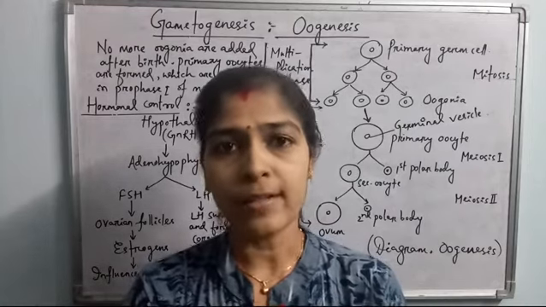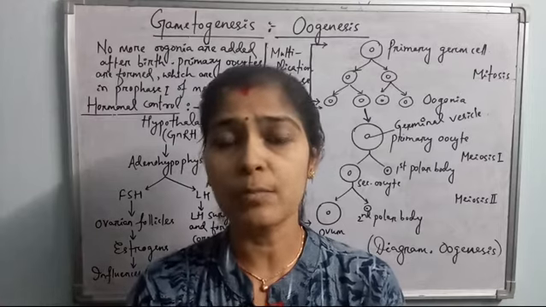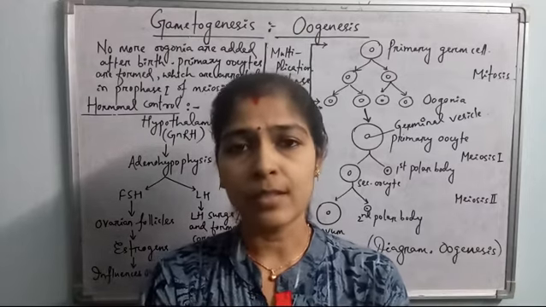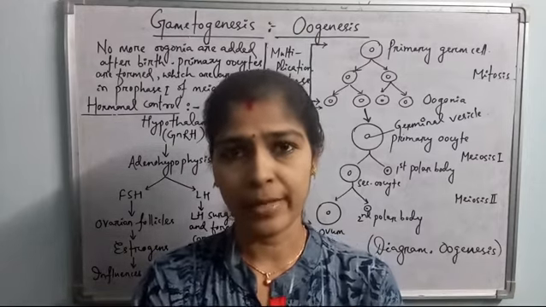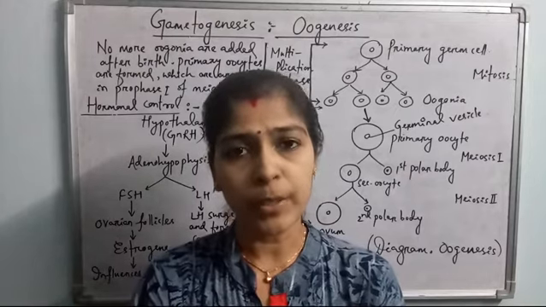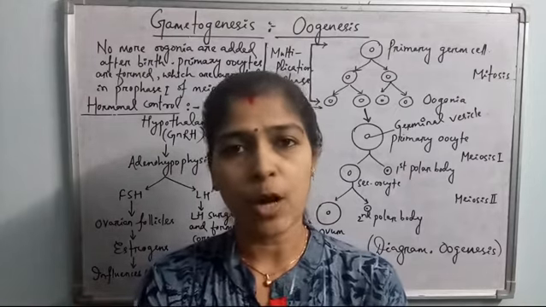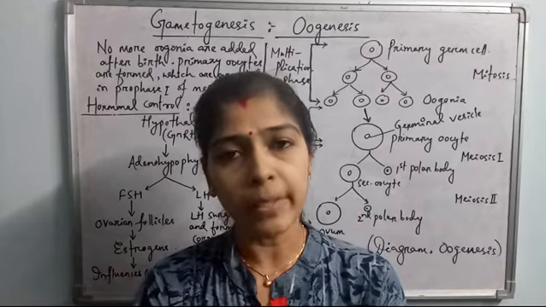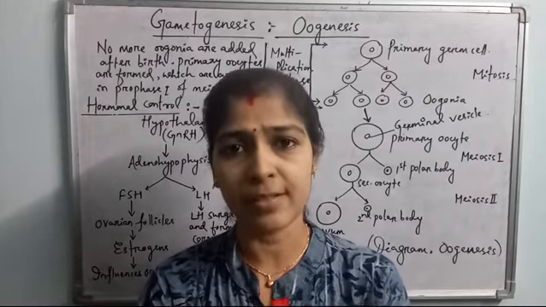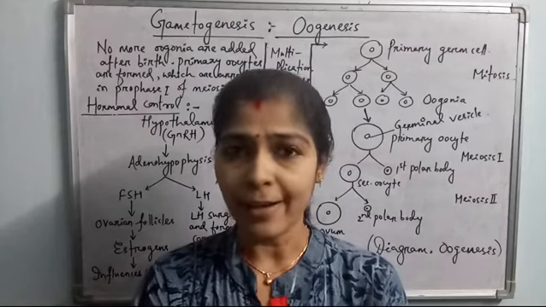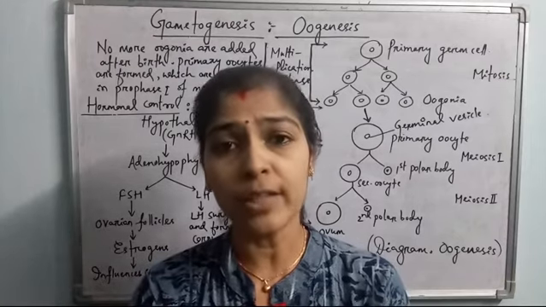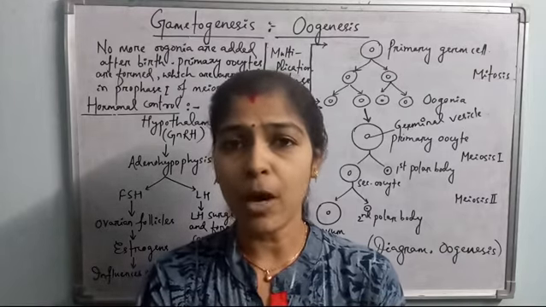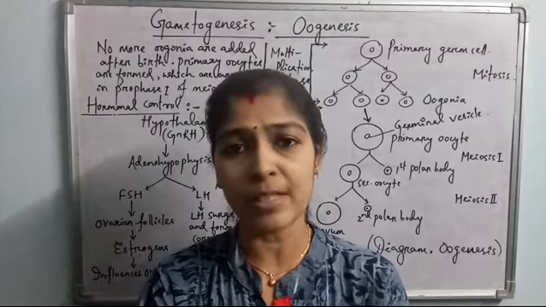These primary oocytes enter meiosis 1. But in the prophase 1 stage of meiosis 1, these primary oocytes are arrested. Later, after attaining puberty, these primary oocytes are surrounded by granulosa cells, forming the primary follicles. The primary follicle number is also fixed in females, and no more oogonia are added after birth. All these are peculiar things which happen in females only, and oogenesis is somewhat different from spermatogenesis on this basis.